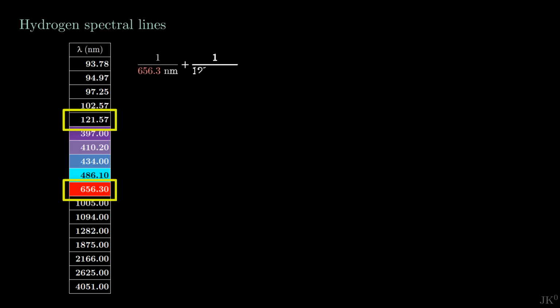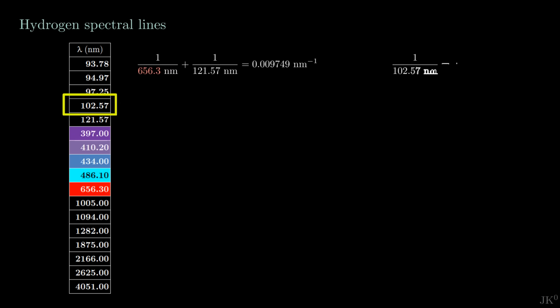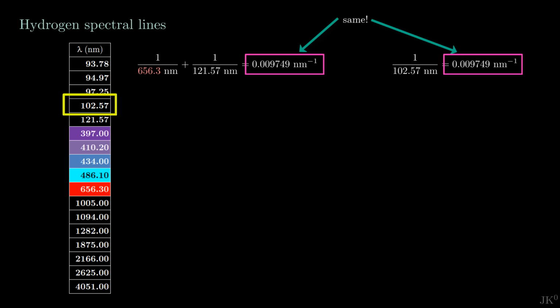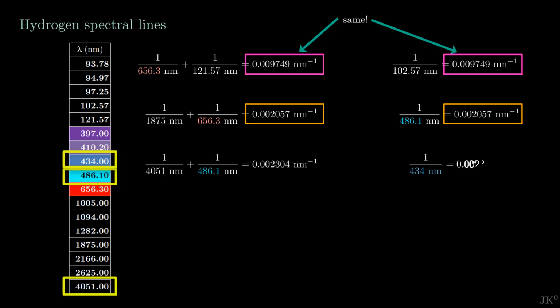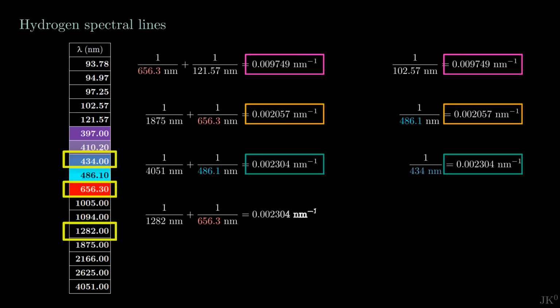This table shows some of the lines of the hydrogen spectrum. Let's take these 2 and add their inverse. And now let's look at the inverse of this line. Let's try with these lines. Now these 3. There is clearly a pattern here. One last time. I will now show you why this happens.